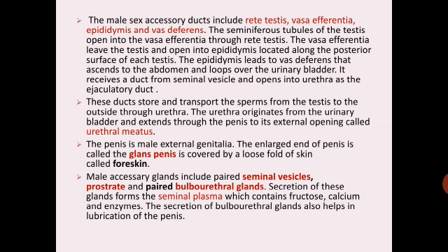Male accessory glands include the paired seminal vesicles, prostate and paired bulbourethral glands. The secretions of these glands form the seminal plasma, which contains fructose, calcium and enzymes. The secretion of the bulbourethral glands also helps in lubrication of the penis.